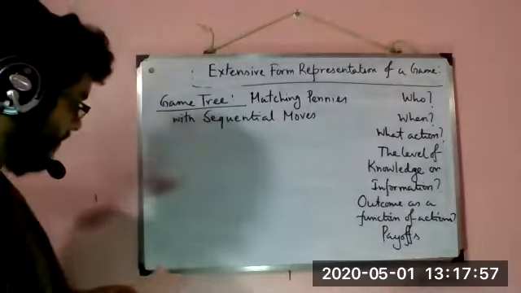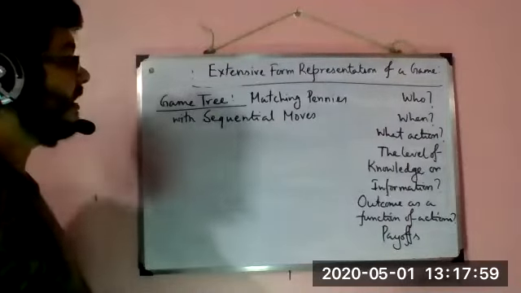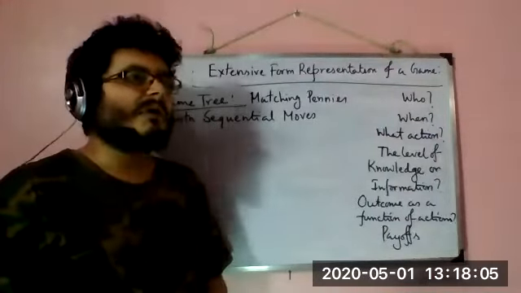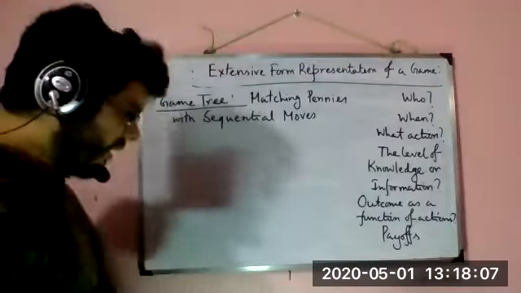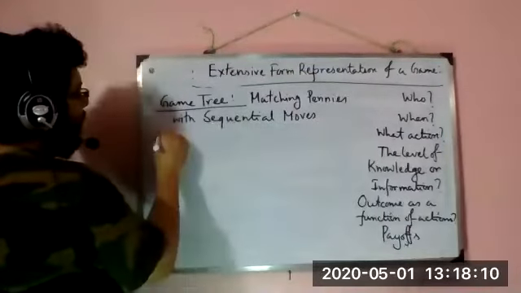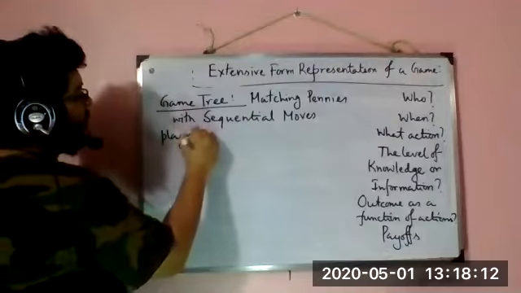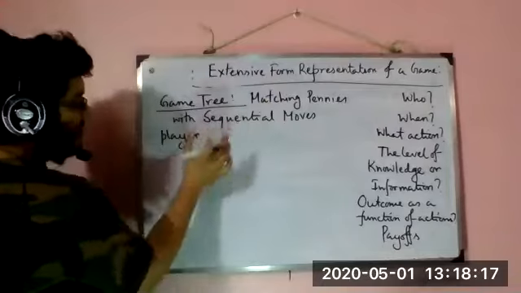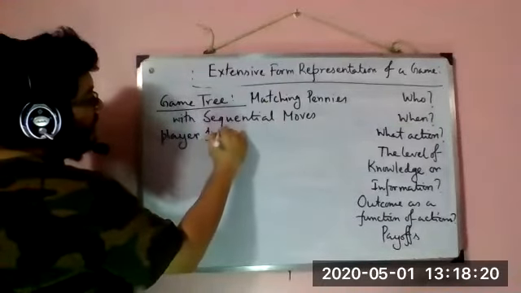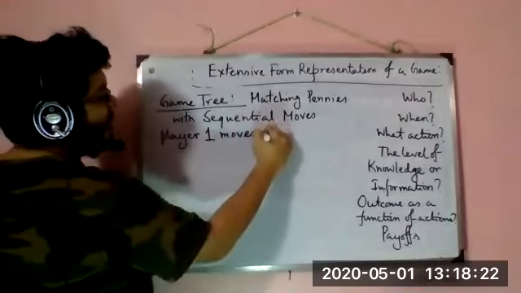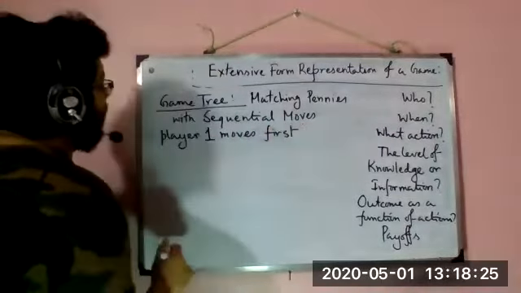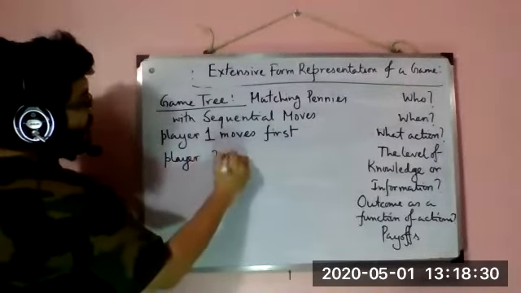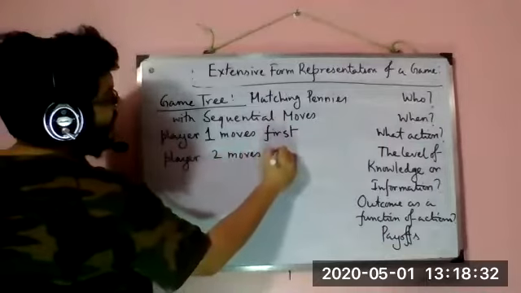Now, let us first draw the representation, and while drawing it, we will assume without causing any harm that player 1, so we are considering standard matching pennies with a variant, so there are two players. Player 1 moves first, and then player 2 moves second.